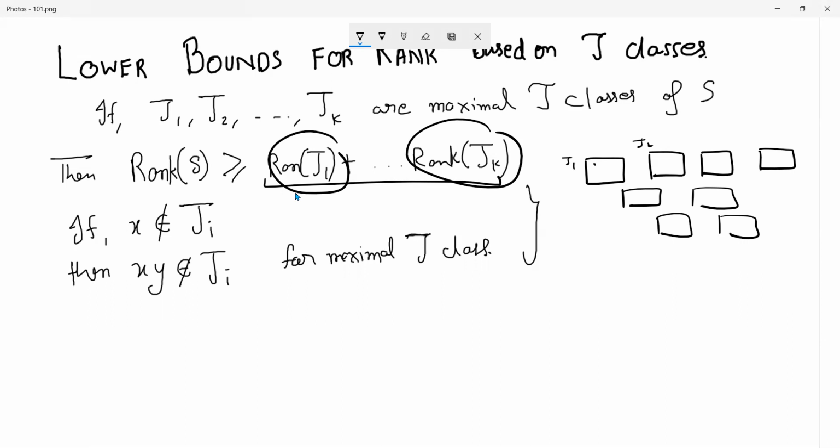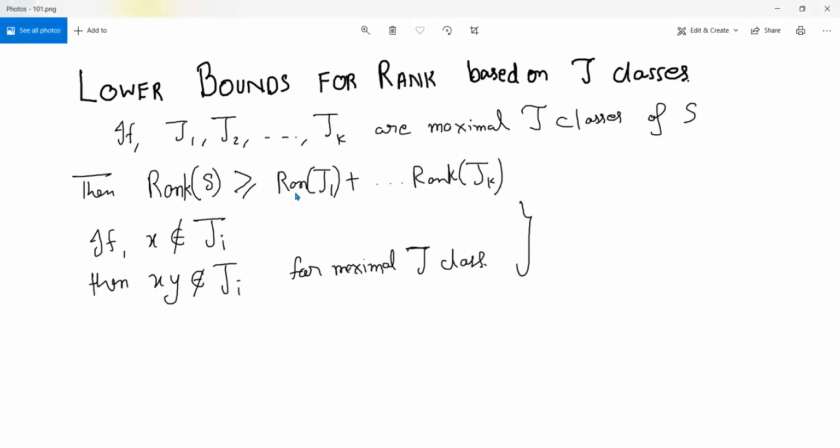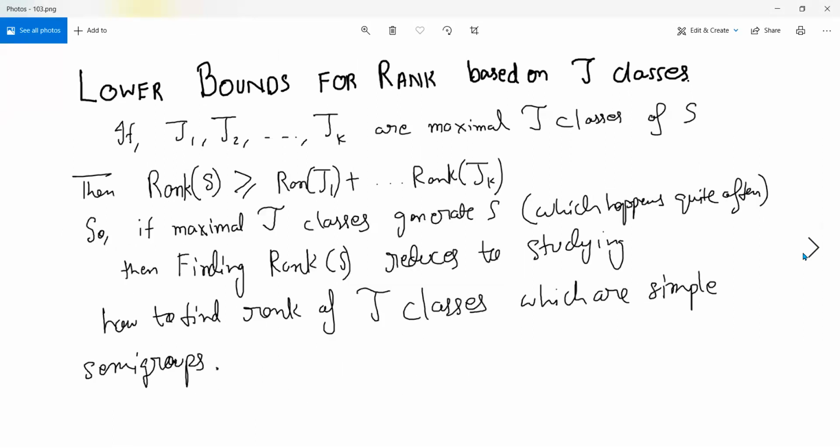This says that you need to generate those separately, and so the rank must be at least that. I'm not trying to defend this claim here, but my point is that usually equality will hold. At least this can help you find lower bounds, but in natural cases, if the situation is good, this will usually give you an equality.